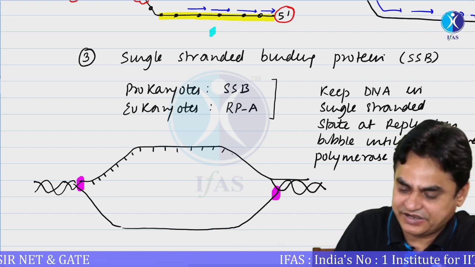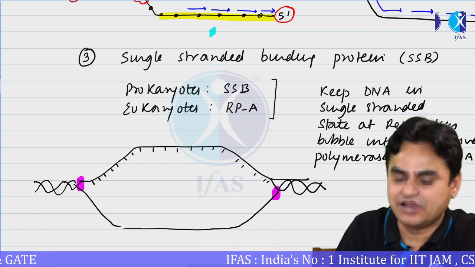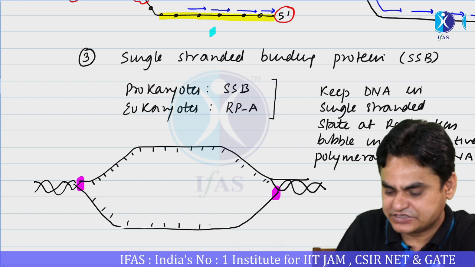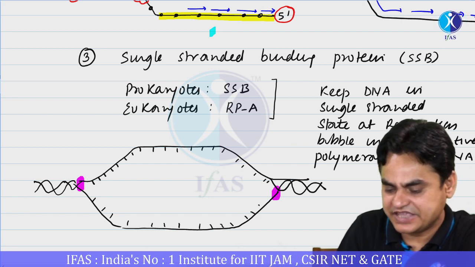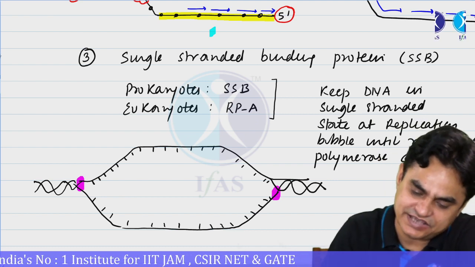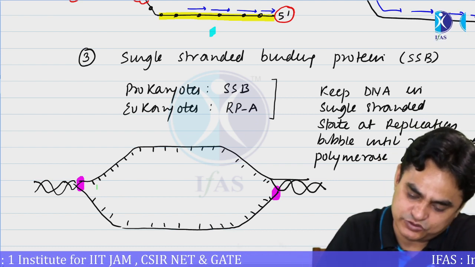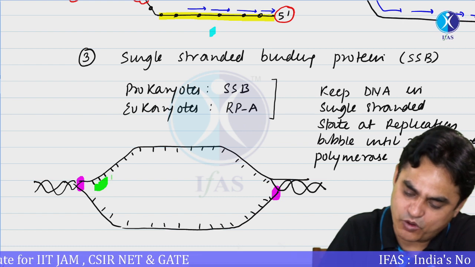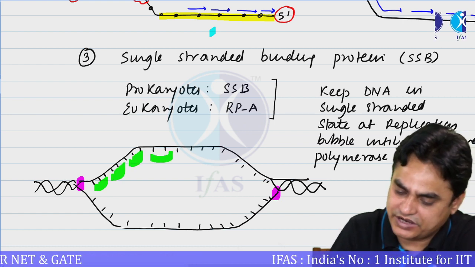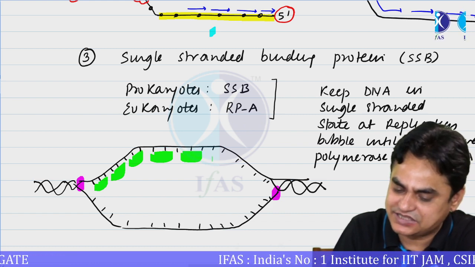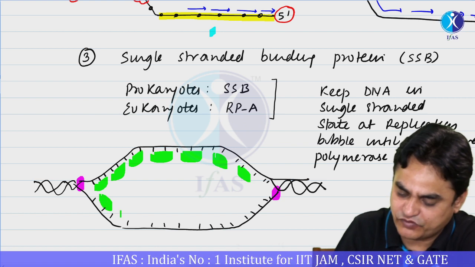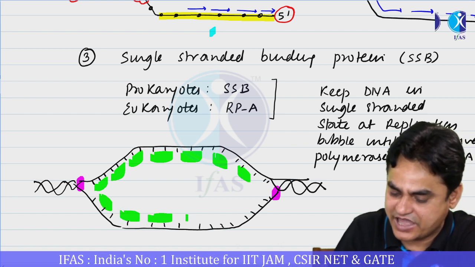If nothing is being done, then this replication bubble will again collapse. So there must be some kind of protein which holds this DNA in a single strand state. This is done by SSB or replication protein A. They have a hydrophobic pocket, due to which they bind to the DNA and stabilize it in a single strand state, whether it is the template for the leading strand or the template for the lagging strand.